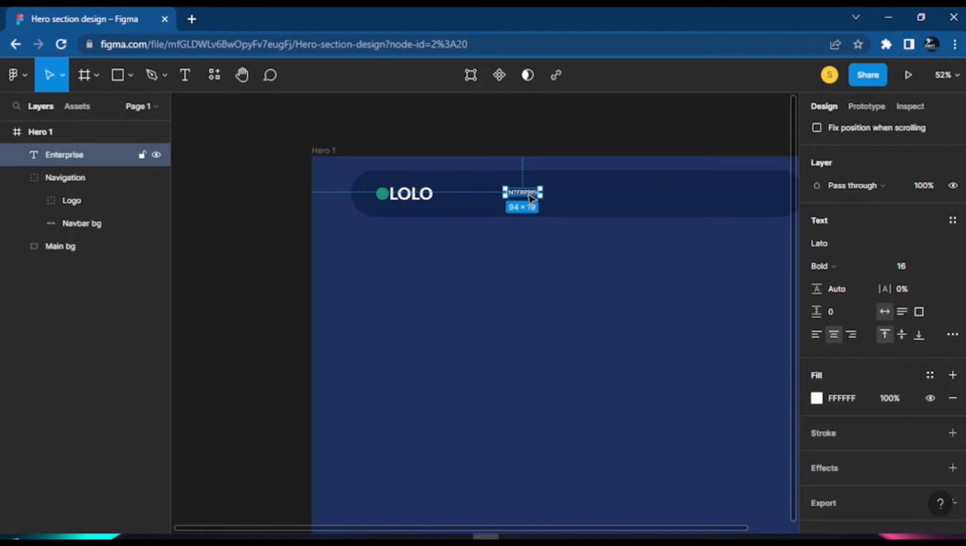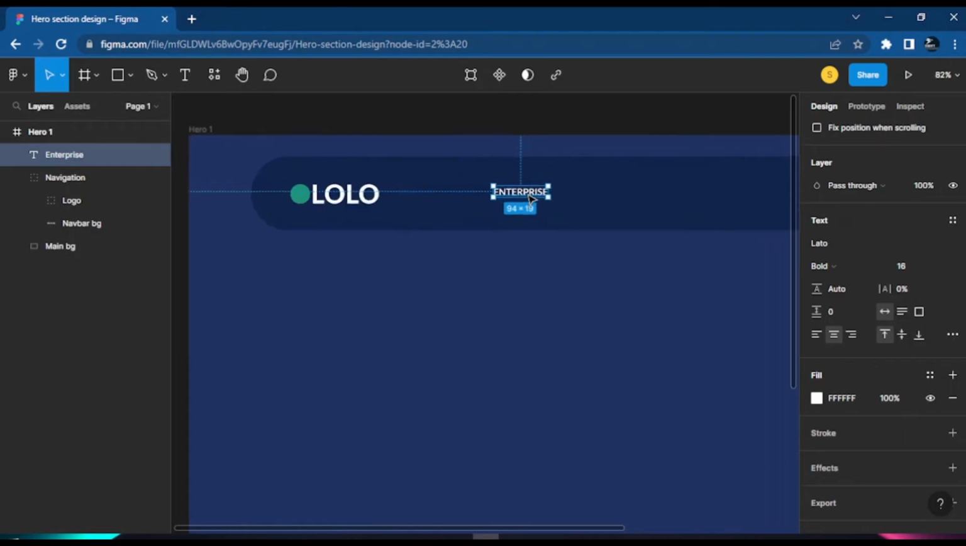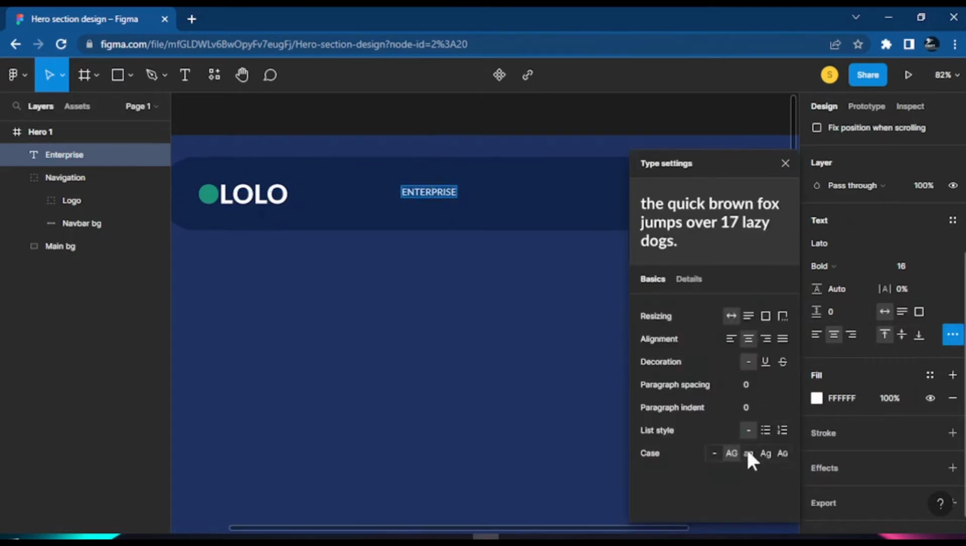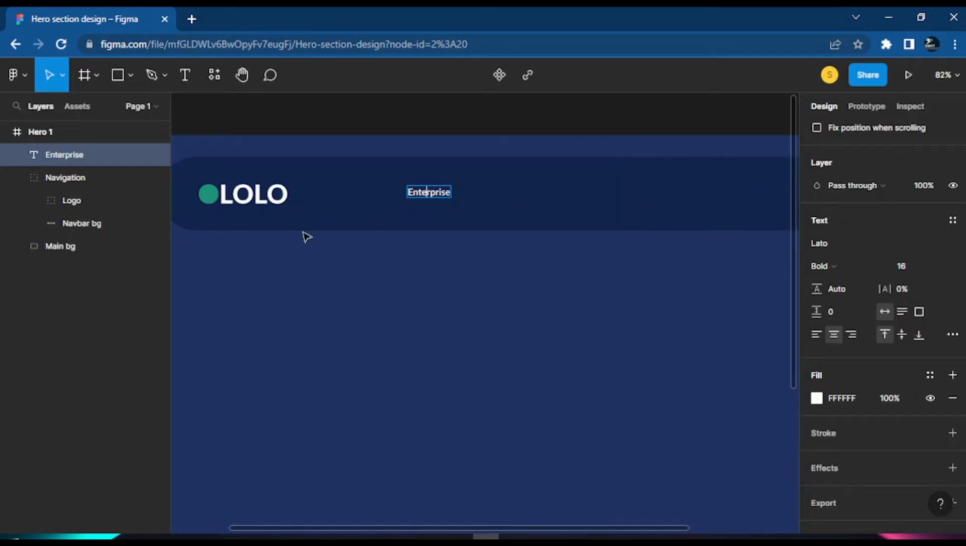So now that we have set that text to 16 pixels, let me zoom in a little. We want to take this enterprise, but I want to change the text, so let me reduce it and change it to normal. All right. Now I also want to put some space around this text, so I'll set the letter spacing to about 15%. That gives me this space here.